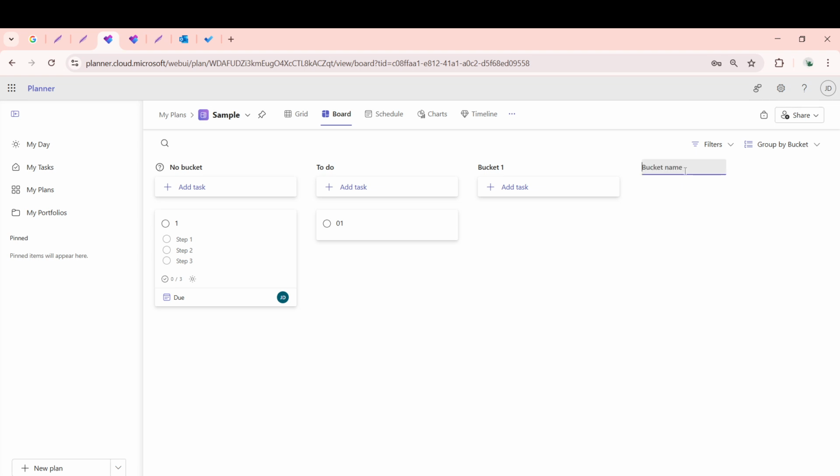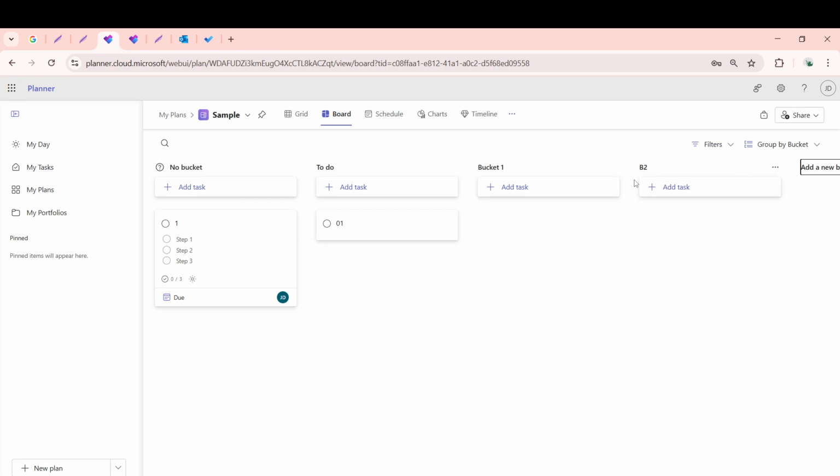You'll see a text field pop up, inviting you to name your new bucket. Think of a descriptive name that suits the tasks you're planning to organize. After typing in the name, press the Enter key to complete the creation of your new bucket. Congratulations, you've just created a new organizational bucket.